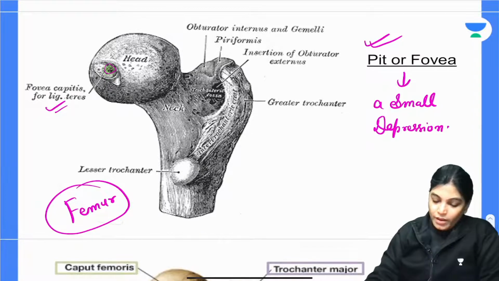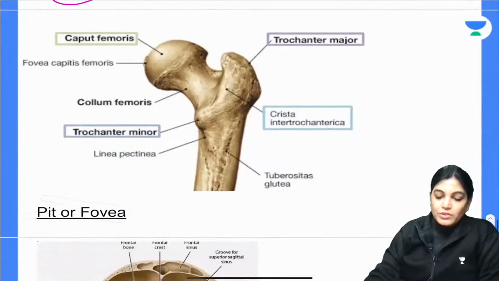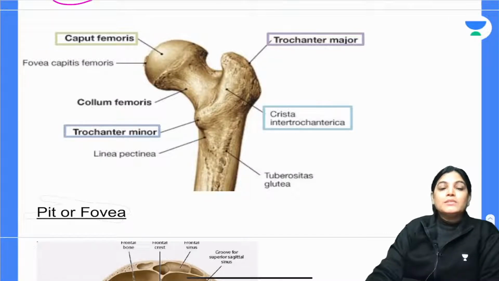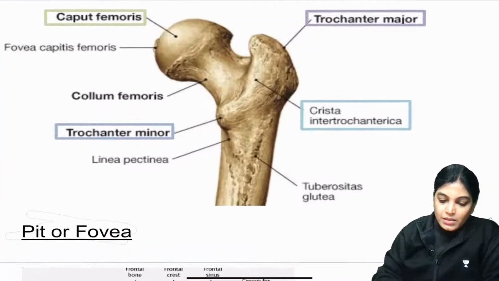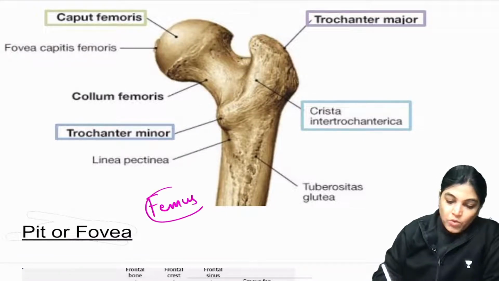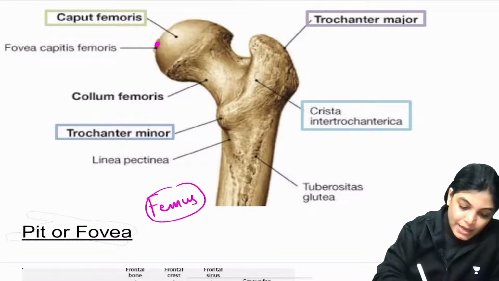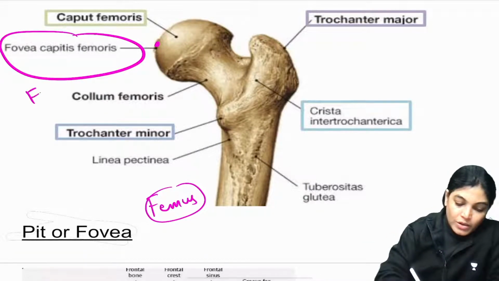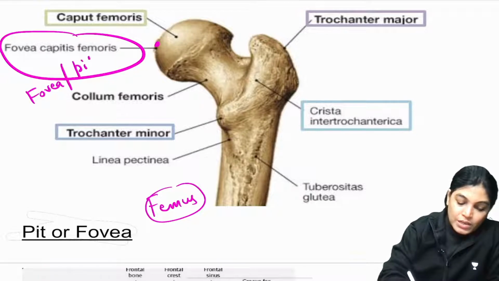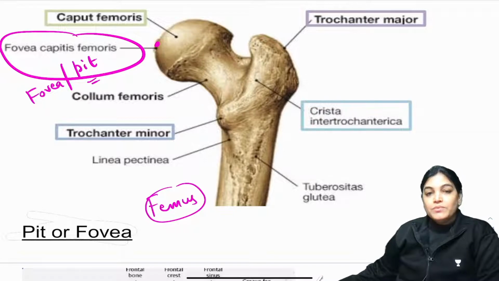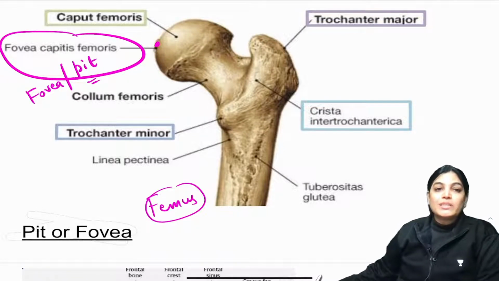Now I would also like to show you another diagram where you can appreciate pit and fovea. This is again the femur bone. The head of the femur bone has a small depressed area here, called the fovea capitis femoris, or it is called a pit, or a fovea. Both are similar structures. A fovea or pit is a small depression, seen here on the head of the femur.